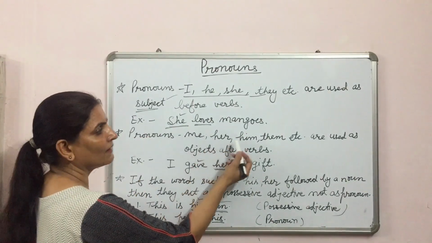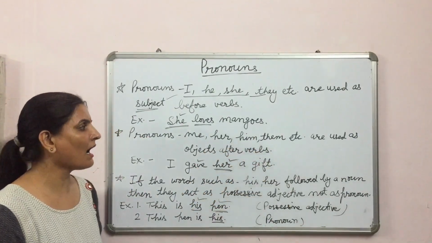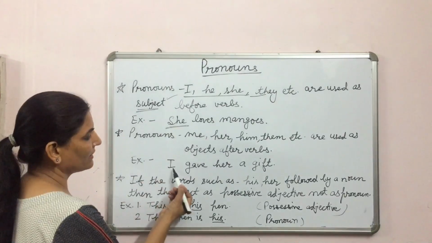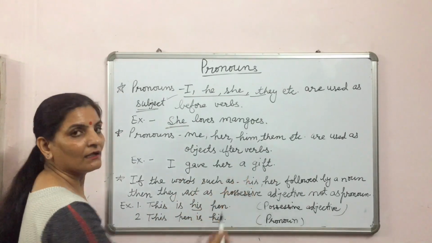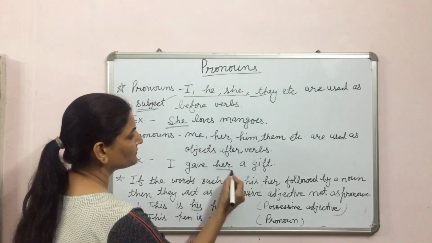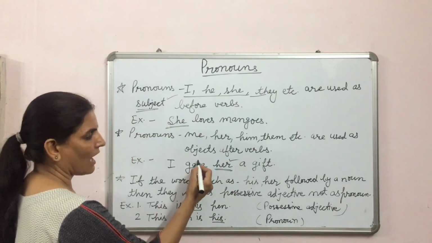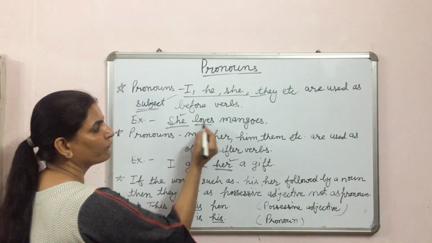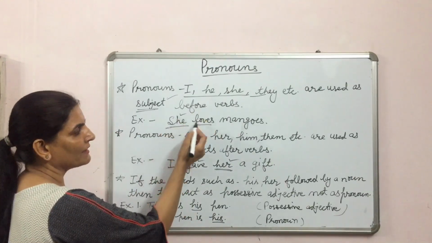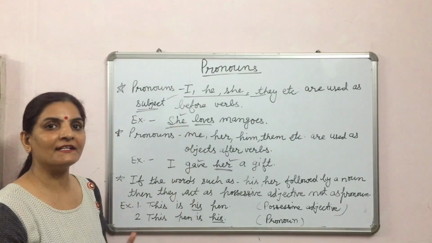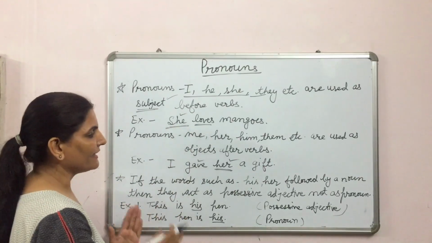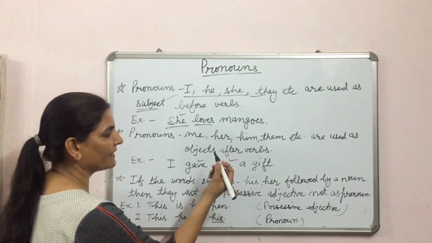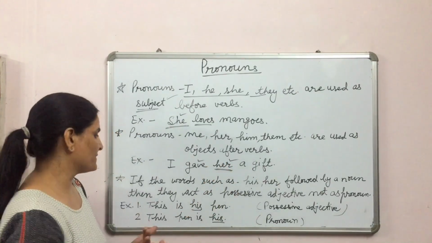Pronouns me, her, him, them, etc. are used as objects after verbs. Look here. I gave her a gift. Here her is used after the verb and here she is used before the verb. If a pronoun is used before the verb, then it is subject, and if a pronoun is used after the verb, then it is object. Here her is used as object.